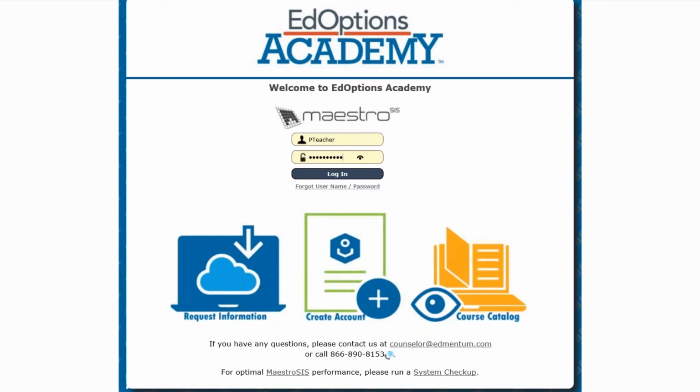All right, I am on the new login page, so the URL will be redirected from Genius, so you won't have to worry about learning a new URL. There will be one, and you will see that in the credential email that will be sent out to you once the system is live. But I just wanted to let you know that if you go to academy.platoweb.com, which is the Genius site, it will automatically send you to this new login page. Your username and credentials should not change. So again, look for that in the email that you get from Maestro whenever the new one is sent out, but nothing should change for your sake.